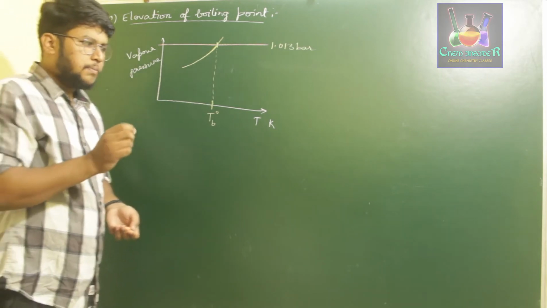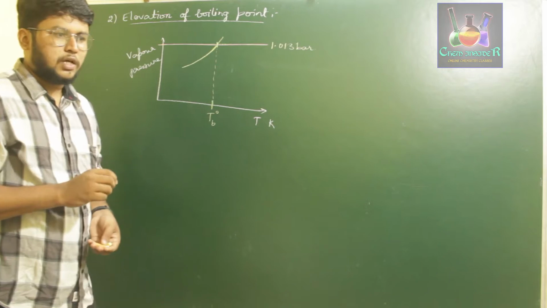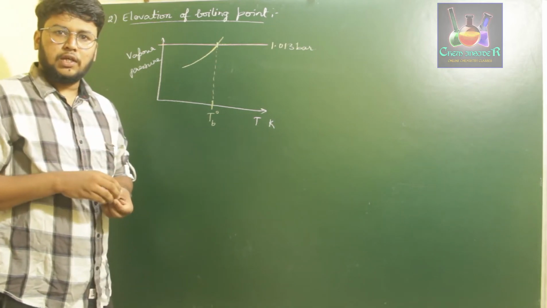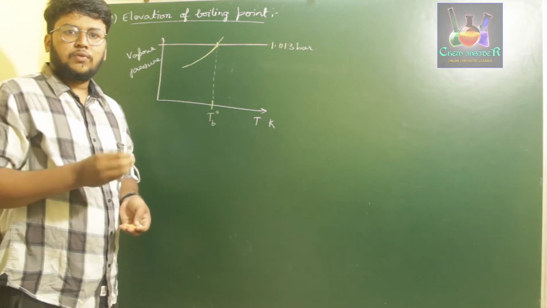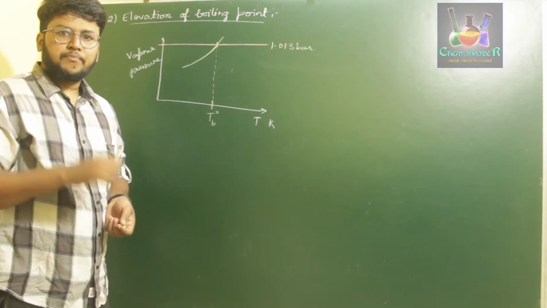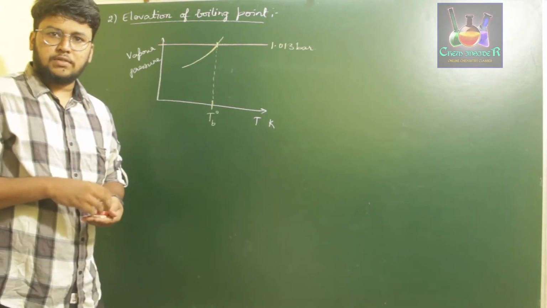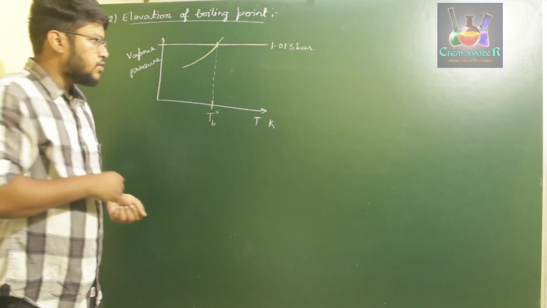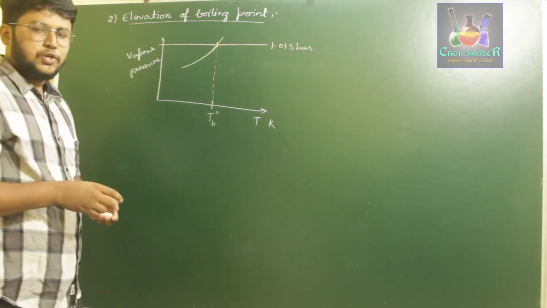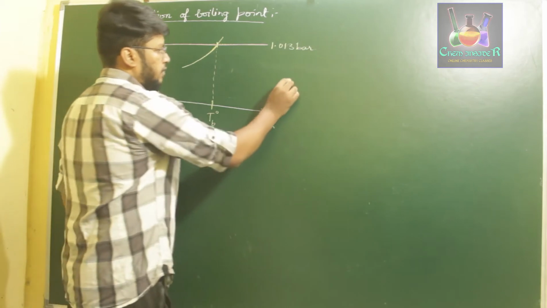Now, in the previous videos we discussed that when you add a non-volatile solute to a volatile liquid, the vapor pressure of the solution decreases. Obviously we have discussed that. So if I consider a solution, let us say this is for water itself.